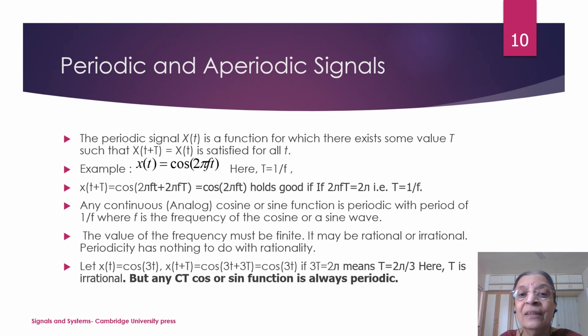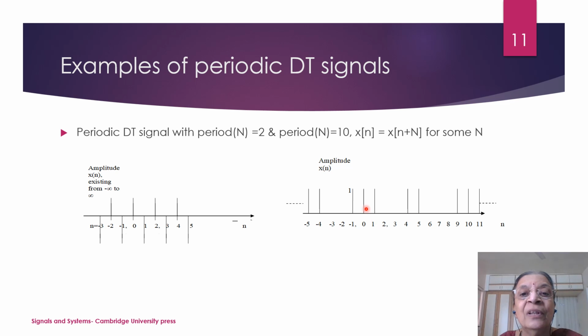Now, what happens in DT domain? Let us see examples of periodicity in case of DT signals. In this case, the corresponding signal repeats after every 2 samples, so the period is equal to 2. Now, in this case, it is repeating after 1, 2, 3, 4, 5, 6, 7, 8, 9, 10 values. So, capital N is equal to 10 in this case.